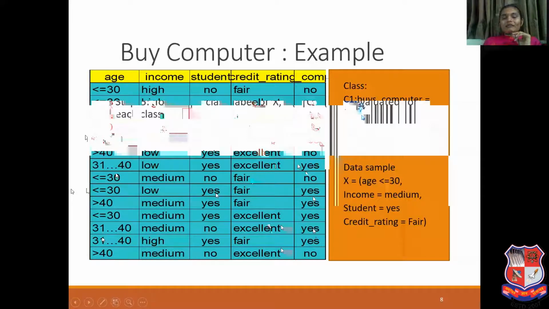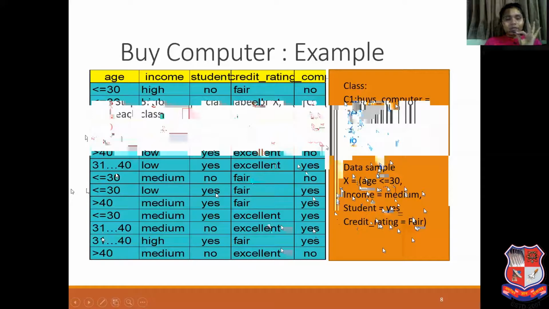So class C1 we consider as buys computer equal to yes, and class C2 as buys computer equal to no. The data sample X is age less than or equal to 30, income equal to medium, student equal to yes, credit rating equal to fair. This X is already given. We have two classes, C1 for yes and C2 for no. We need to calculate whether X belongs to class C1 or class C2.